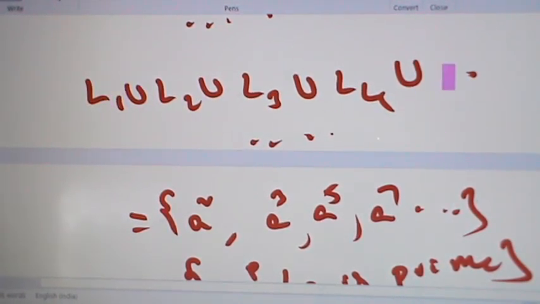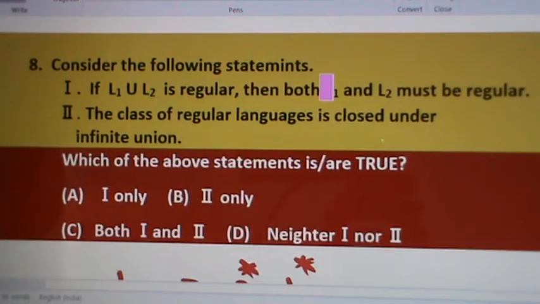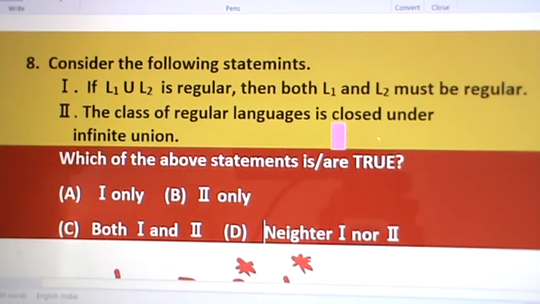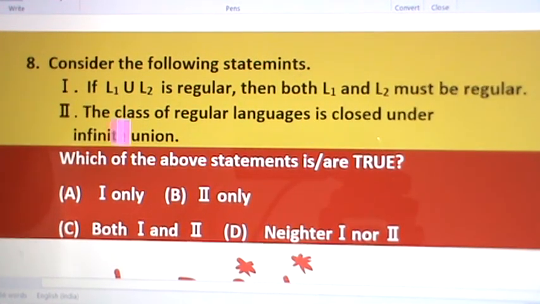But all these individual sets are regular, but their union is not regular. So the class of regular languages is not closed under infinite union, but here it is given that it is closed. So this statement is wrong.